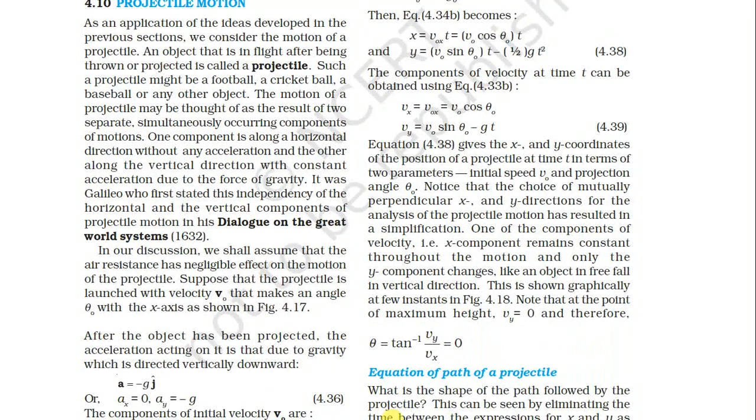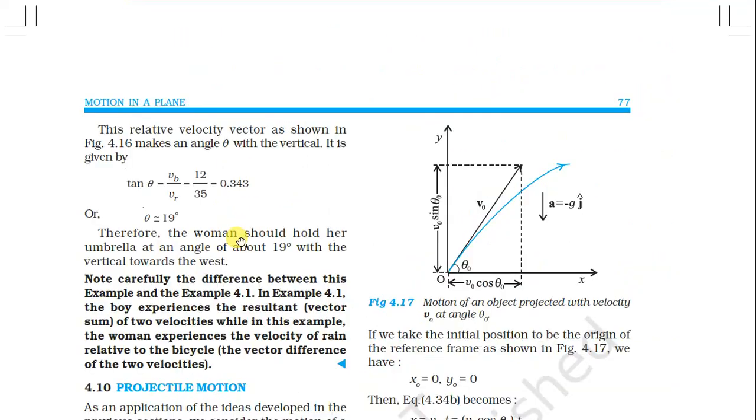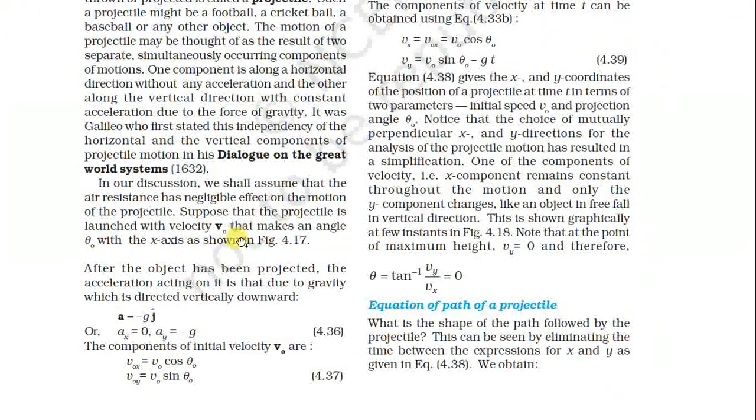Note that at the point of maximum height, Vy equals 0, and therefore theta equals tan inverse of Vy upon Vx, which equals 0. At this point the vertical velocity is 0 and the object then begins to fall freely, so the angle is 0 and tan theta is 0.